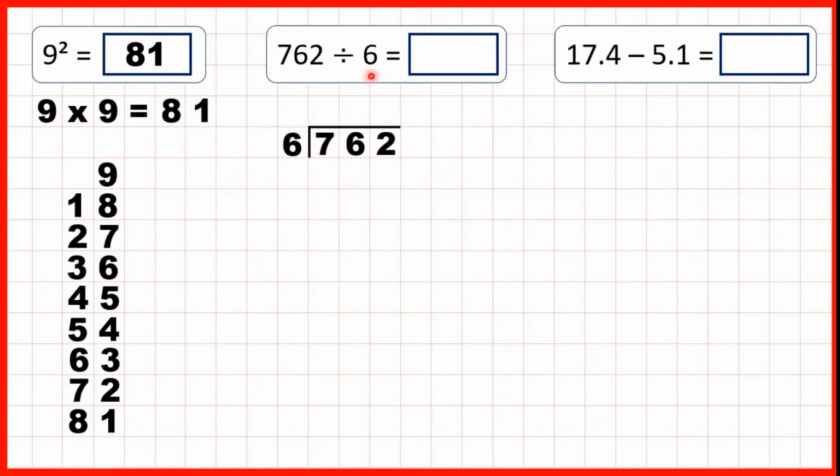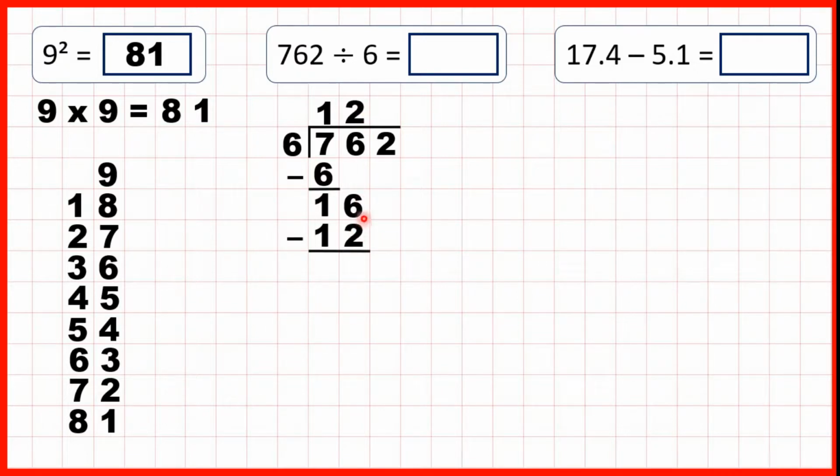762 divided by 6. So if we take the first digit, we have 7 divided by 6. Now the closest you can get to 7 is just 6. And that's 1 times 6, so 1 goes in our answer line. Then we subtract and bring down. So we have 16 divided by 6. If you count in sixes, you have 6, 12, and then 18. But 18 is too many, so we need to stop at 12. And because that's 2 times 6, 2 goes in our answer line.